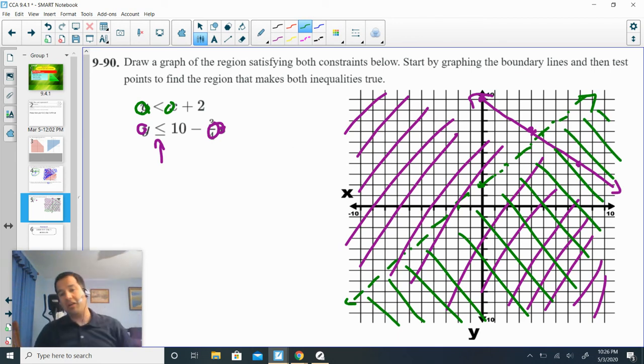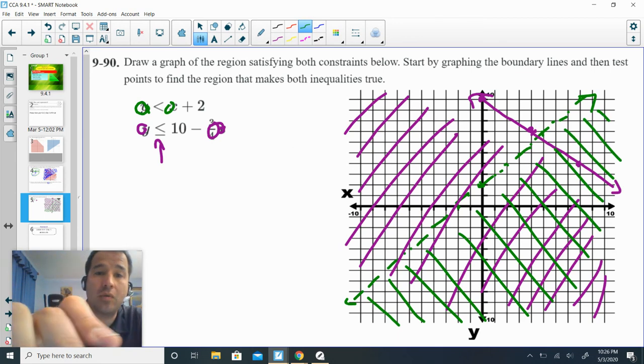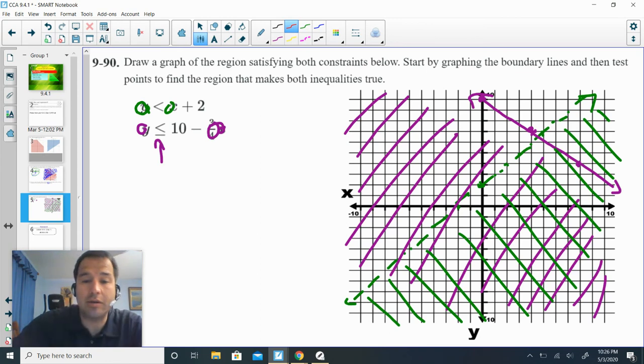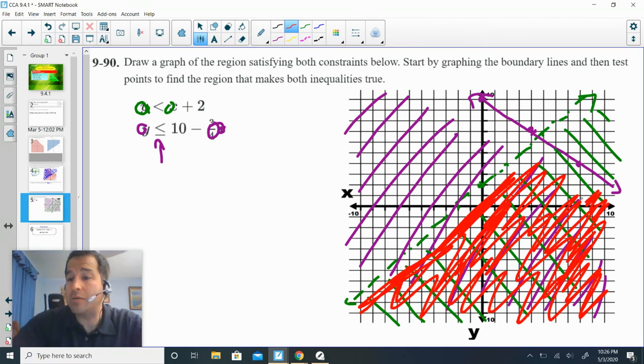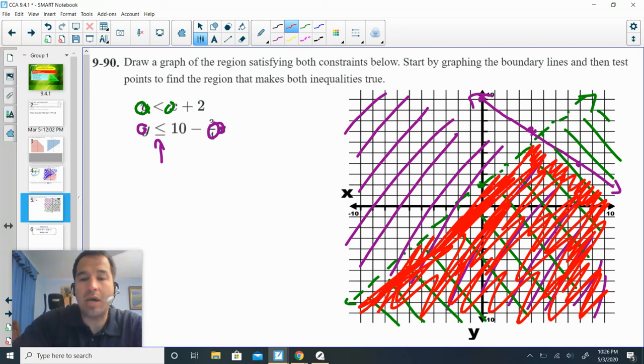Now, be careful. What region makes both inequalities true and should be shaded darker? It should be this whole region right here, because green and purple make red, right? All right, yeah. Now, it goes all the way up to here. Please do not confuse it with your x and y axes. It goes all the way to the graph, okay?